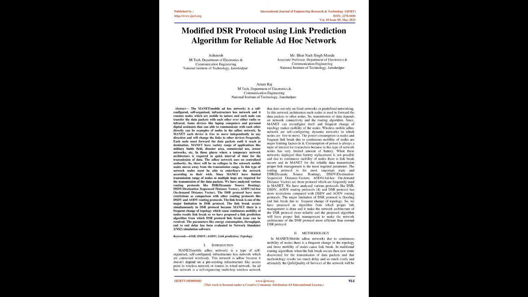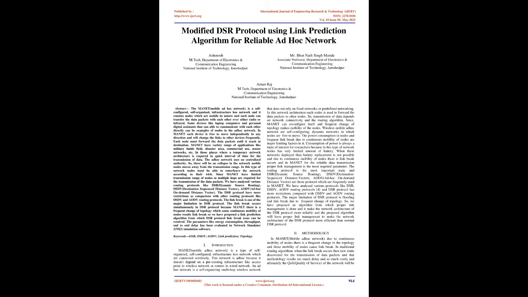Since MANET has a limited transmission range of nodes, multiple hops are required for the transmission of the data packets. We have analyzed various routing protocols like DSR, dynamic source routing, DSDV, destination sequence distance vector, and AODV, Ad-hoc On-demand Distance Vector. The DSR protocol has more restrictions in comparison with other routing protocols like DSDV and AODV. Link break is one of the major limitations in the DSR protocol.